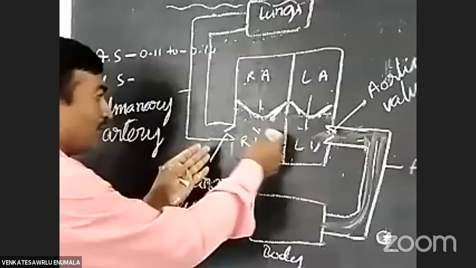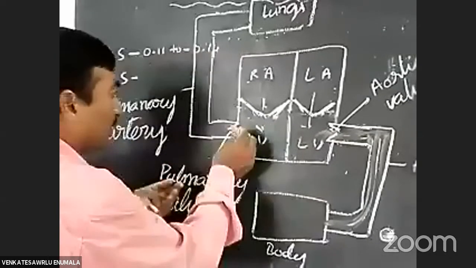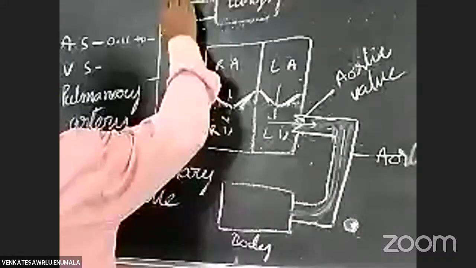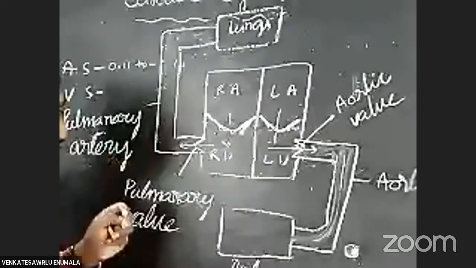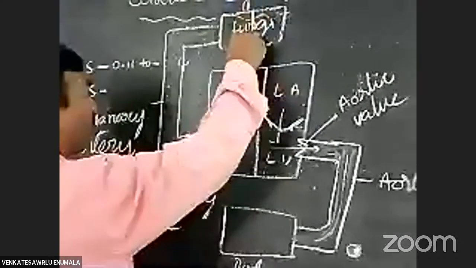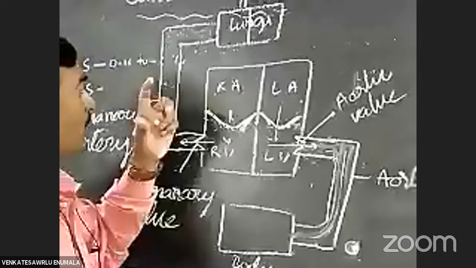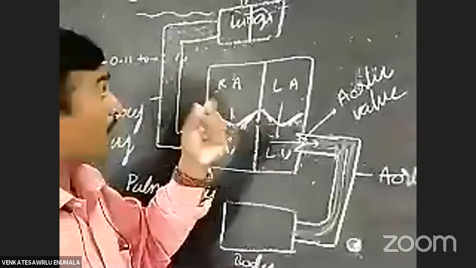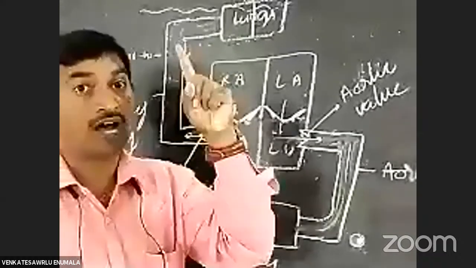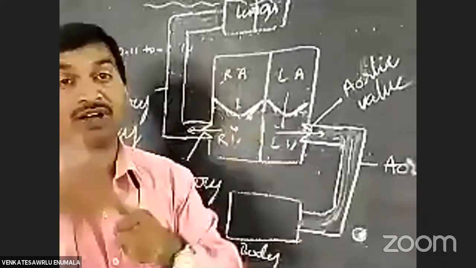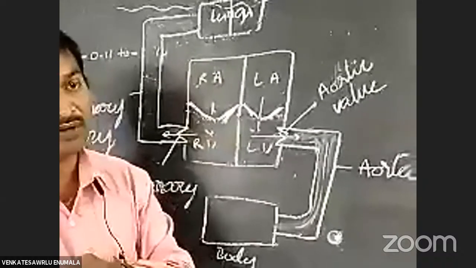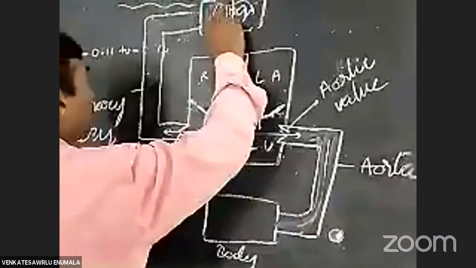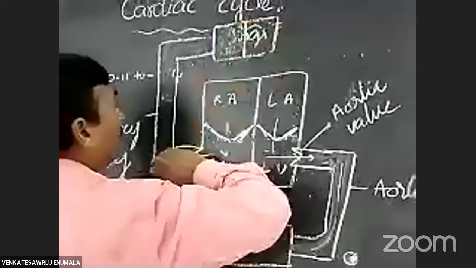That's why the blood enters from the right ventricle into the pulmonary artery. By the pulmonary artery, the blood reaches the lungs. Already you know, in respiration, the deoxygenated blood becomes oxygenated in the alveoli by the exchange of oxygen and carbon dioxide. Here the deoxygenated blood becomes oxygenated blood in the lungs.